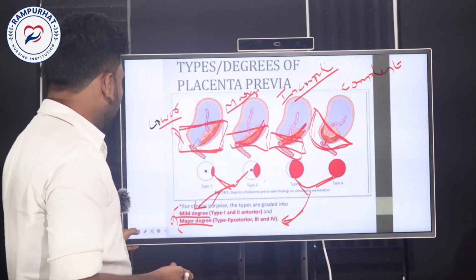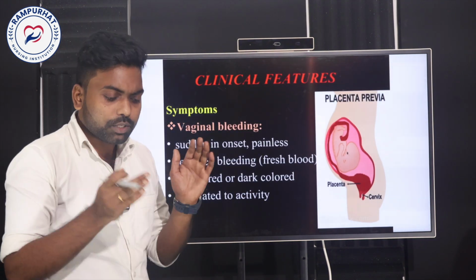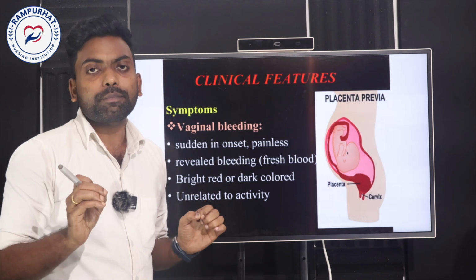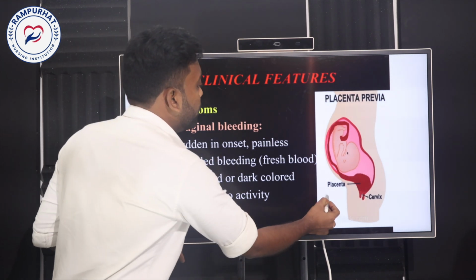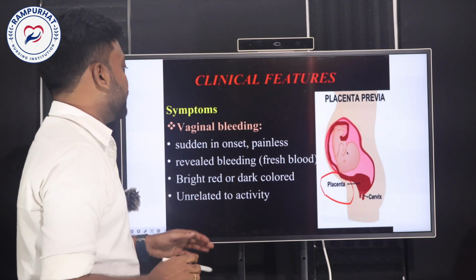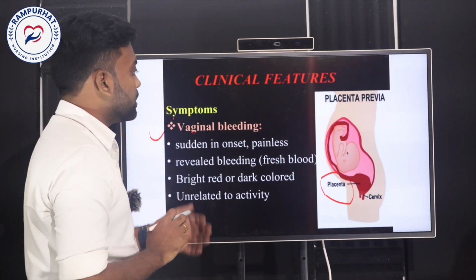Now the symptoms. One of the major symptoms when the mother is facing placenta previa is bleeding. She may get vaginal bleeding in the case of placenta previa.